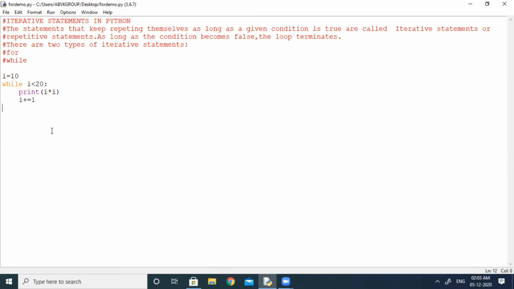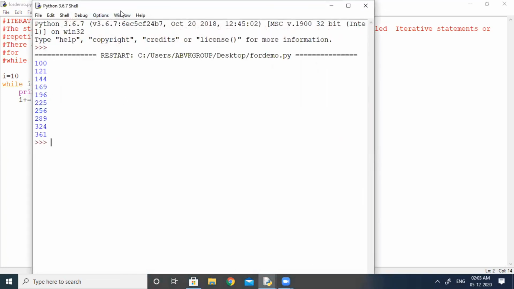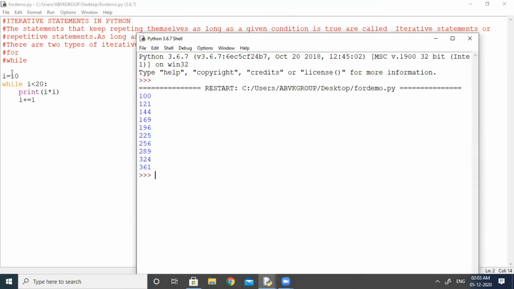So let us save the program, run it. You can see it is calculating the square of the numbers between 10 to 19. When we are reaching 20, 20 less than 20, condition becomes false, so we will exit from the loop.